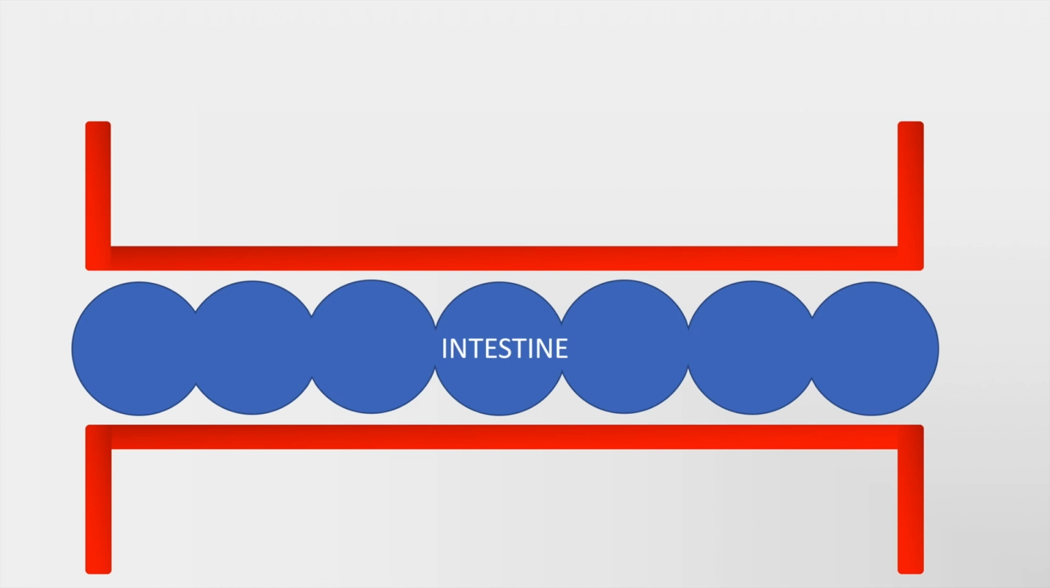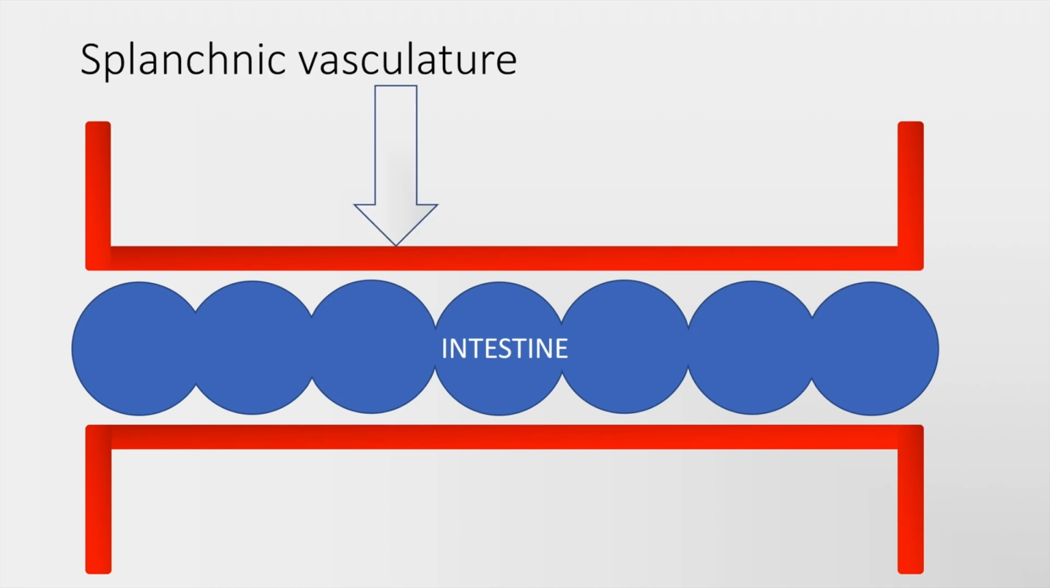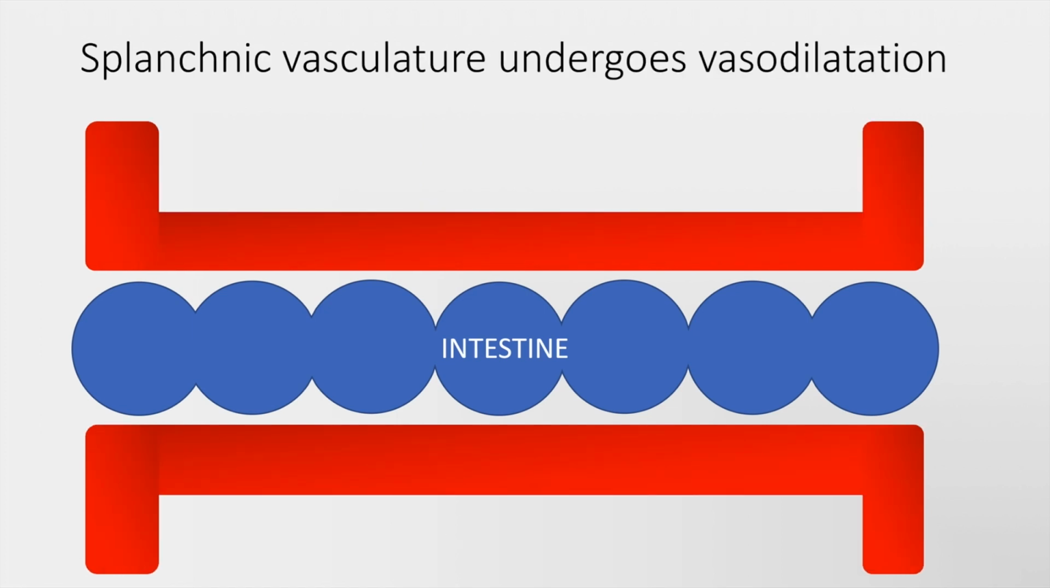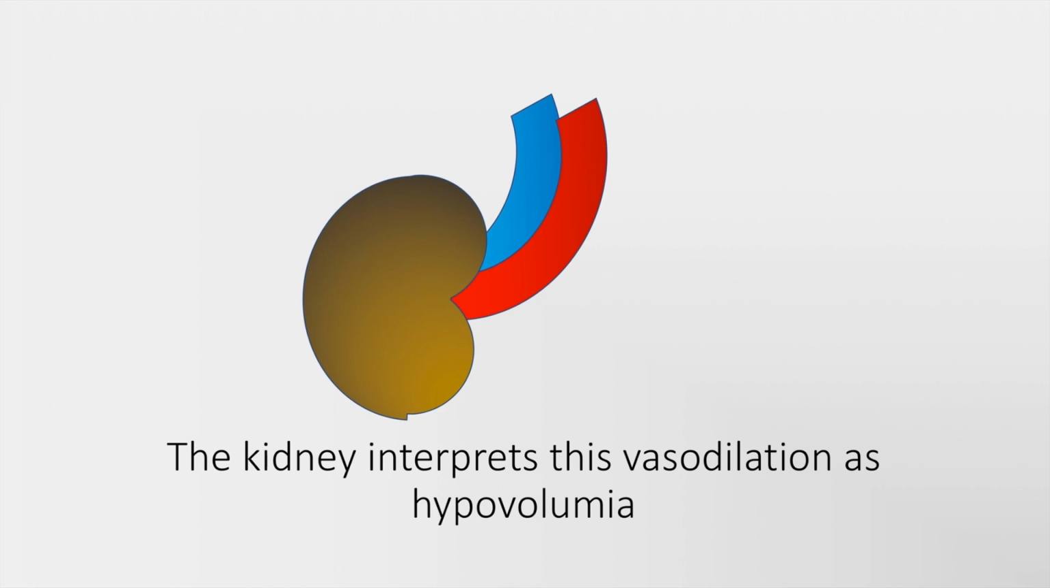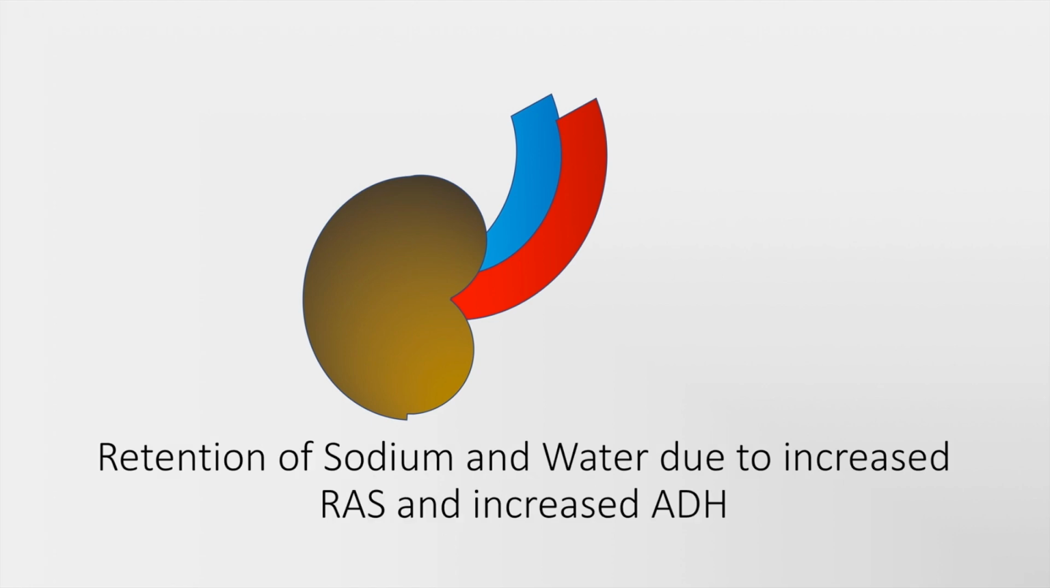This is a schematic diagram of the intestine along with its splanchnic vasculature. In patients with cirrhosis, there is vasodilatation of the splanchnic vasculature. When there is vasodilatation, the kidney interprets this as hypovolemia. Reflexively, to combat hypovolemia, the kidney now retains sodium and water and increases the antidiuretic hormone level.